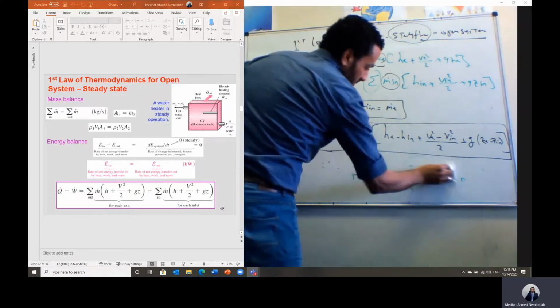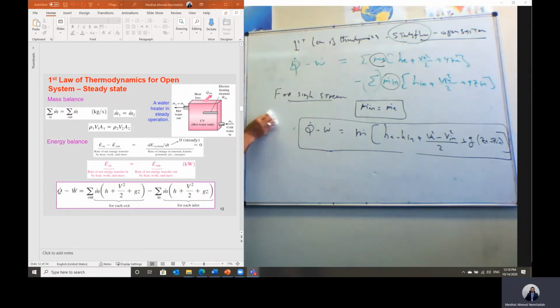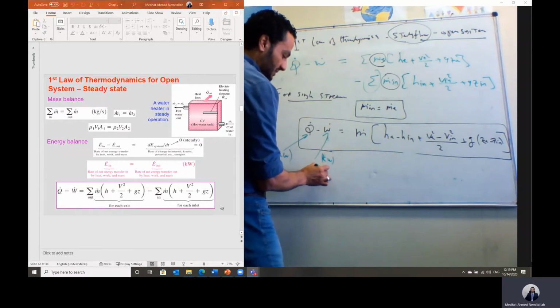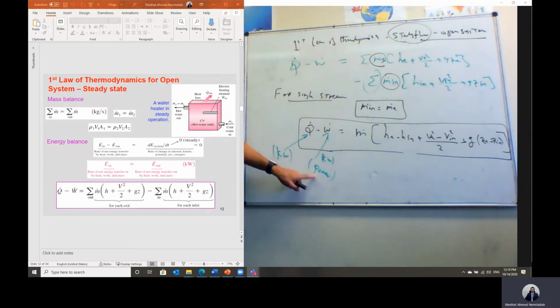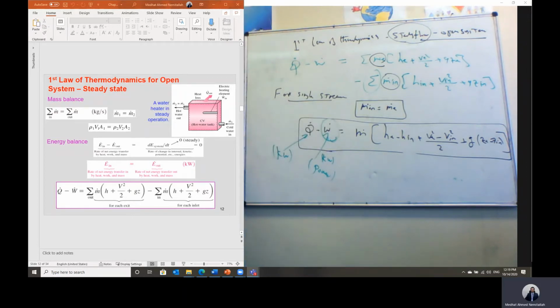Okay, we have just developed this equation in chapter 2, but this is a recall of this equation. This is the rate of energy transfer. We are considering the rate of flow, so in this equation the heat transfer should be substituted in kilowatts. The rate of work should also be substituted in kilowatts. We call the rate of work done power. So when the question asks for the power of the system, power means the rate of work done.